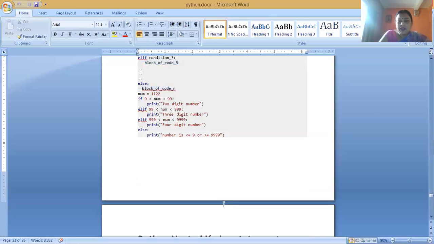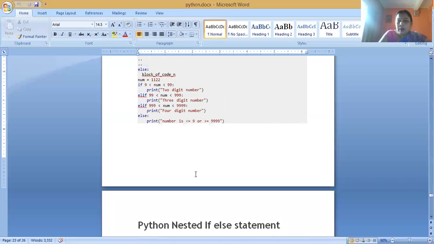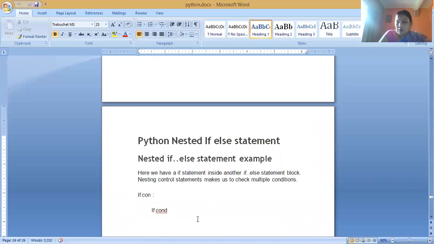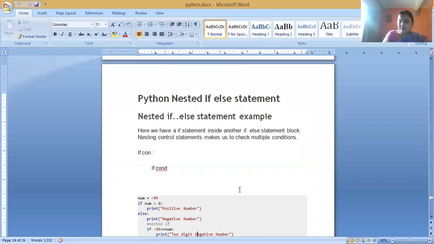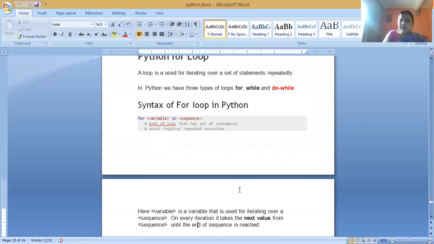Next, the looping statement. Looping statement is also known as iteration statement. In iteration statements, the set of statements is executed again and again.